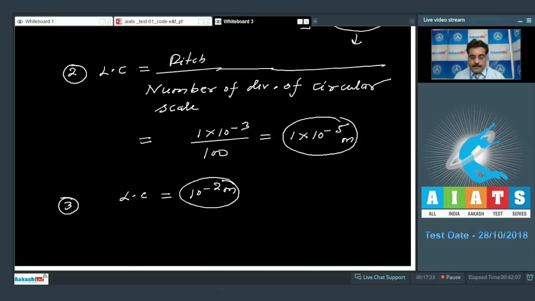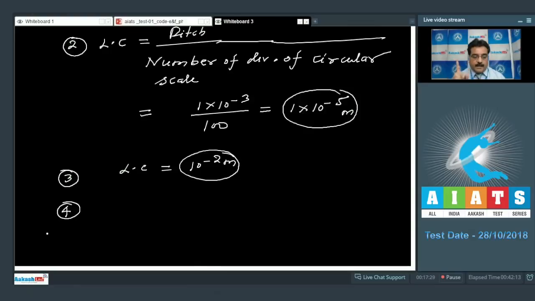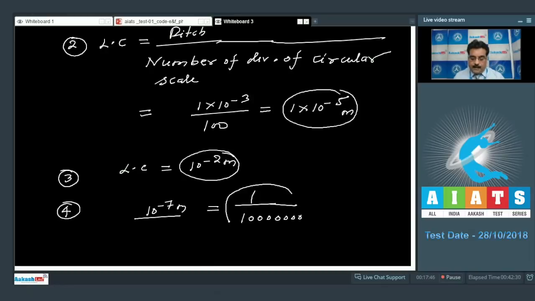And option number 4 says an optical instrument that can resolve up to 10 to the power minus 7 meter, so you will get a very low value of least count. If I compare all of them, vernier calipers and screw gauge both have the same least count, and the optical instrument has the lowest.